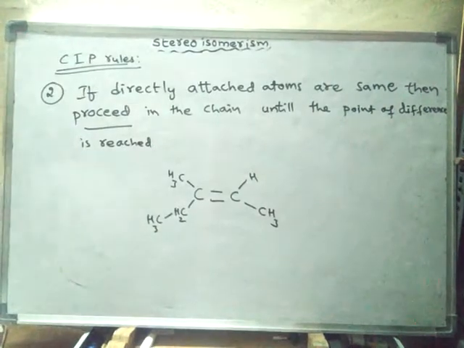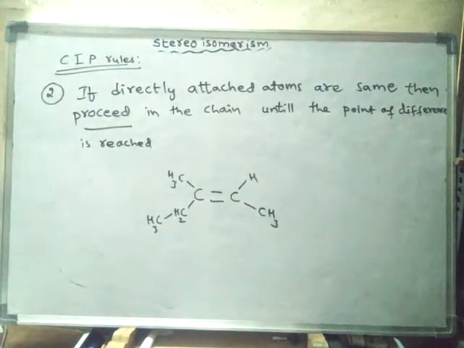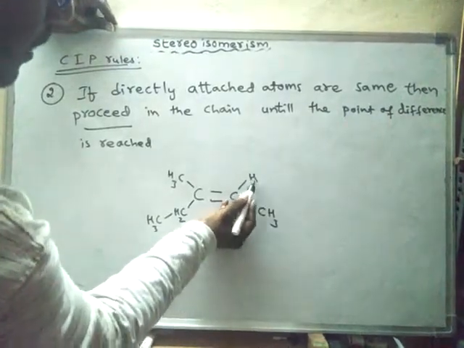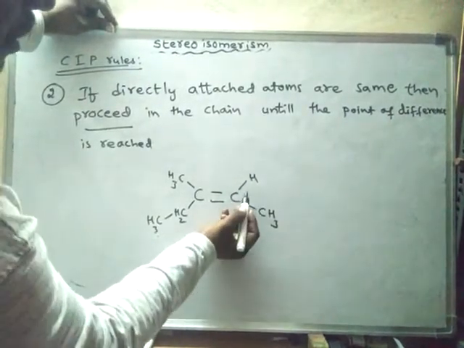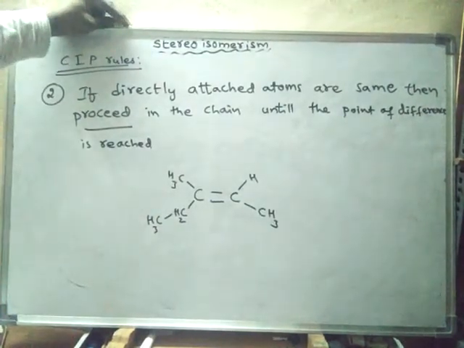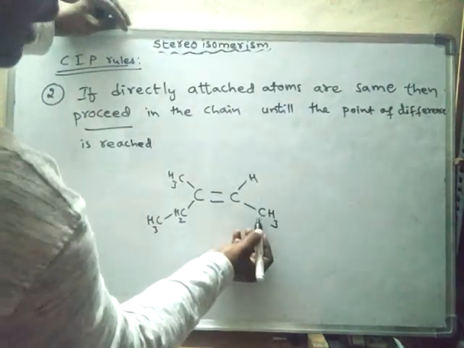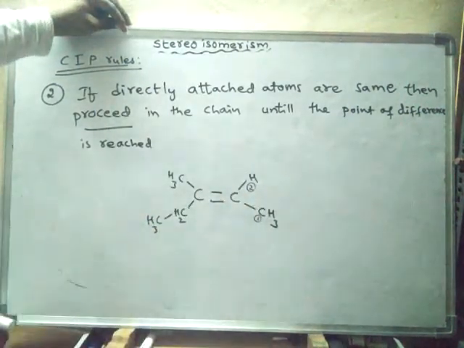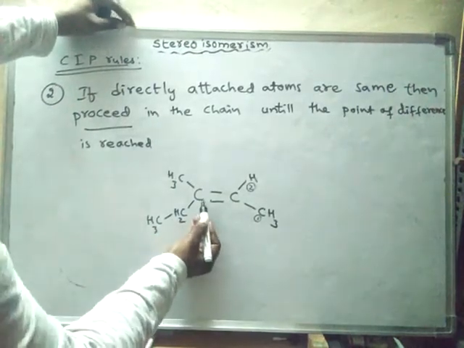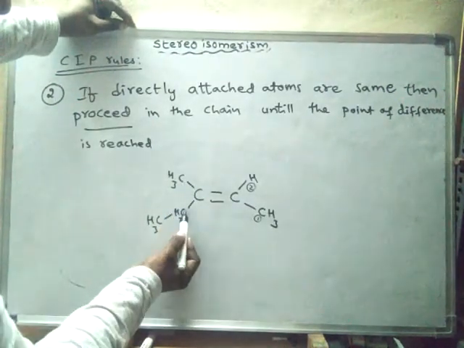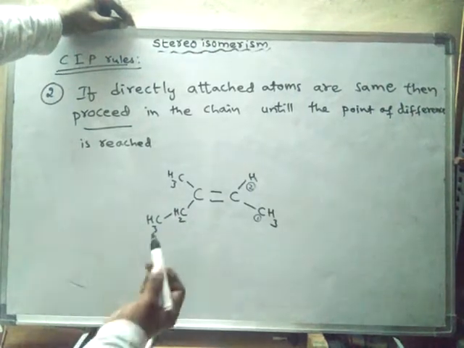Right. So now in this compound, let us see the atoms which are attached to this carbon. Here we will give the ranking, or priority order. Carbon will get more priority and hydrogen will get less priority. Now to this carbon, here carbon is attached and here also carbon is attached.